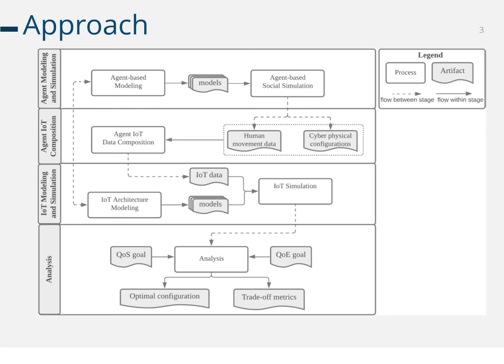We assign realistic values regarding age, gender, vision, social attachment, grouping, and so on, and run the simulations to input the IoT modeling phases. The second layer, as you see here, receives the results of agent-based simulations to generate the data required for IoT simulation. The next step models and simulates different architectural models and configurations based on the data received from the agent IoT composition. And the final step processes the IoT simulation results by considering the quality of service and quality of experience goals.